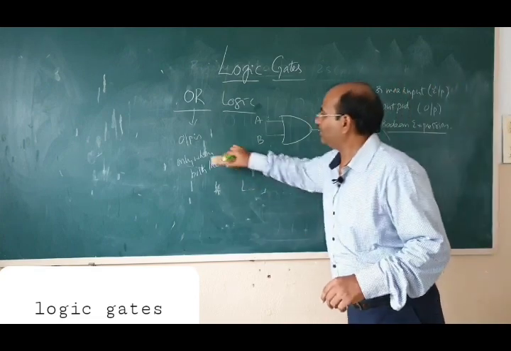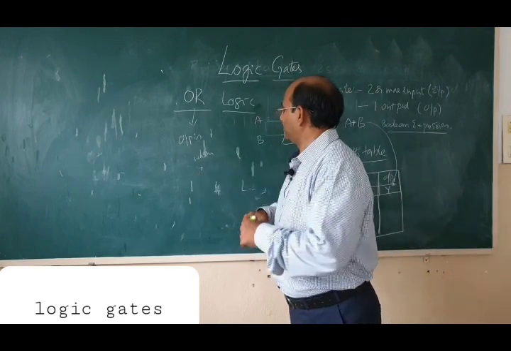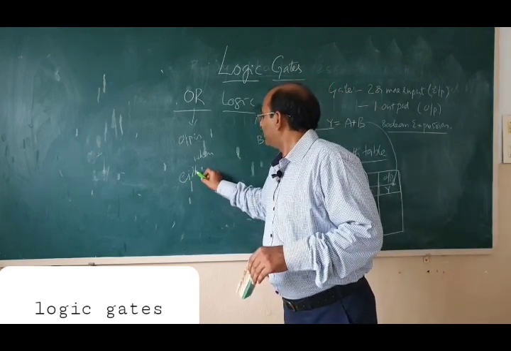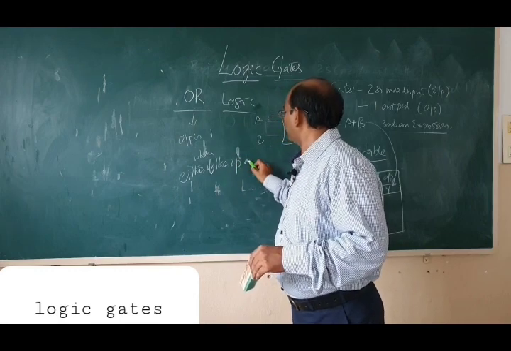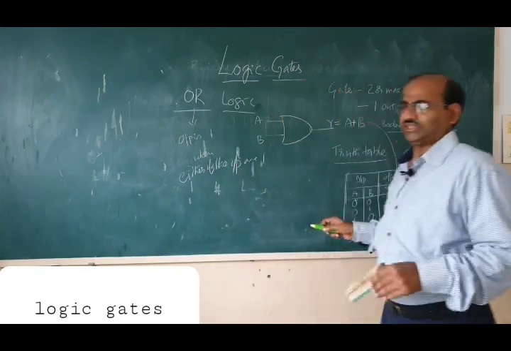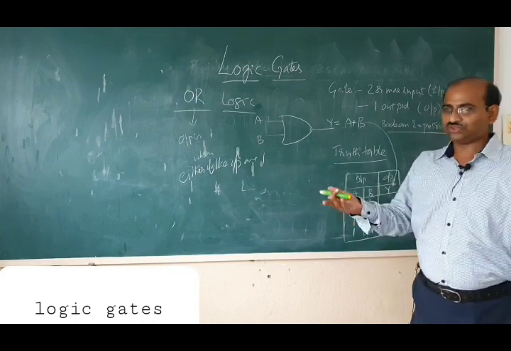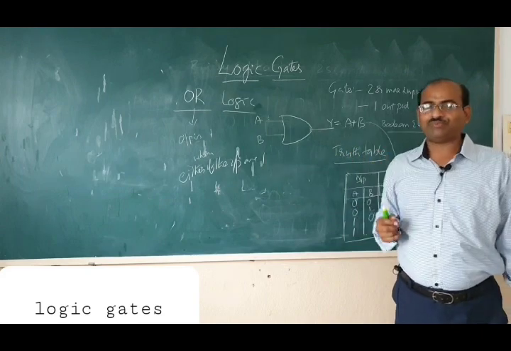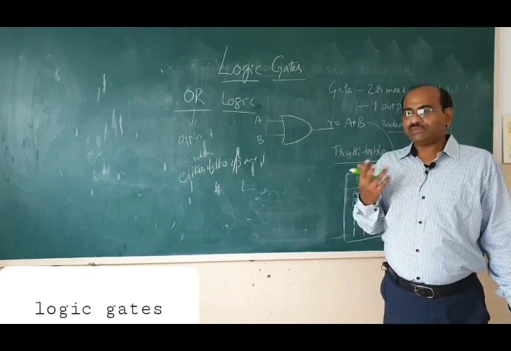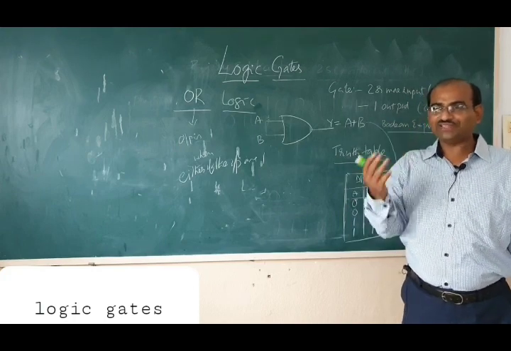So output is 1 when either of the inputs are 1. That means 1 is enough. Suppose I am asking a question to somebody. Okay, is it correct? I am asking 2 people. Sometimes I may not believe, I don't have enough faith.